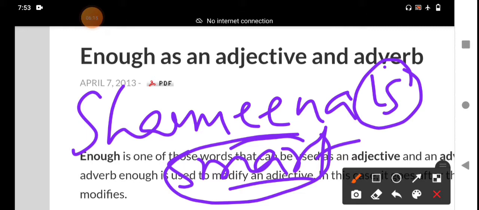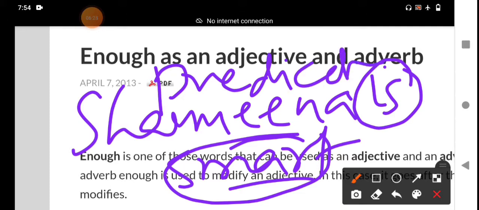It is an adjective. This adjective has been used in the sentence predicatively. That means first there is a subject, a noun or a pronoun, and then a be-form verb, and then it follows the adjective. This structure is called the predicative structure. The adjective functions as a predicative adjective.